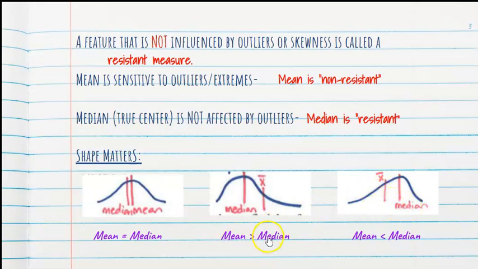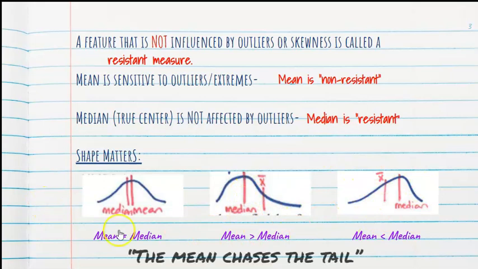Okay, so if you know these two values, and that's all you know about a distribution, you can make some predictions about what shape that distribution would be if you knew every data point. So know these values, know these connections. We always like to say that the mean chases the tail. So if there's no tail, they stay the same right here. But if the tail goes to the right, the mean goes to the right. If the tail goes to the left, the mean chases the tail on the left.